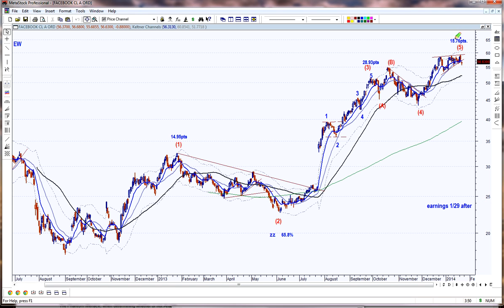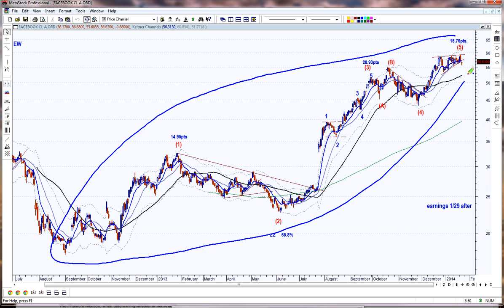This looks like 5 impulse waves of a major impulse move, and now you need to correct this. And typically, we'll get into this in the future, but a lot of times it will correct at least down to the bottom of wave 4. And many times it'll do more than that. It depends on what wave it is and the timing of the wave structure, which we can get into.